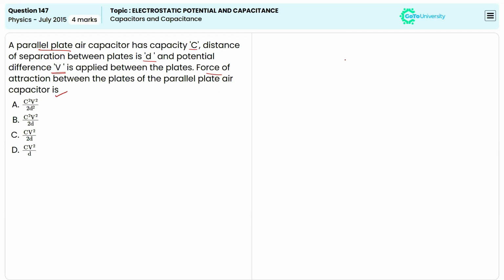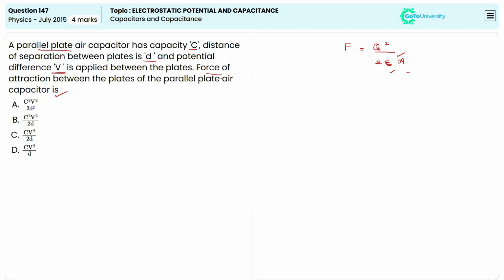It's known that the force of attraction between the plates of a parallel plate capacitor can be calculated using the formula F is equal to Q squared divided by 2 epsilon naught times A. Here Q represents the charge, epsilon naught represents the permittivity, and A represents the area of each plate.